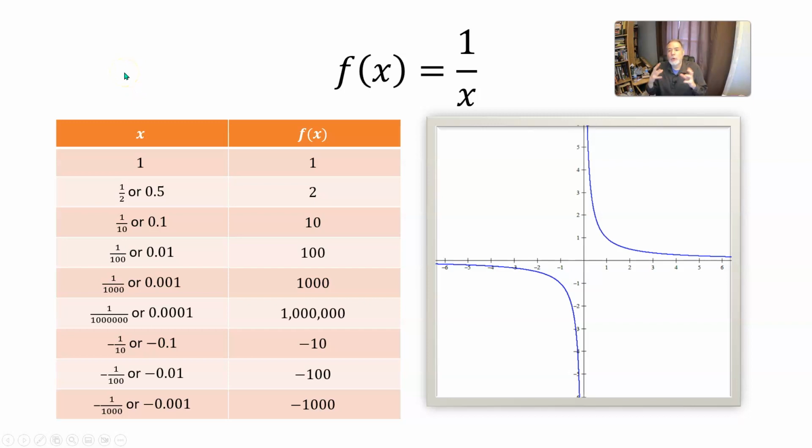And then what about just plain old 1 over x? Well, this time, if we take x to be a number that's close to 0, numbers that are close to 0 include positive numbers like positive 1/1000th, as well as negative numbers like -1/1000th. And if x is positive, 1 over x is going to be a big positive number. If x is negative, 1 over x is going to be a negative number. So on one side of 0, we get the graph going way up, and on the other side, we get the graph going way down.